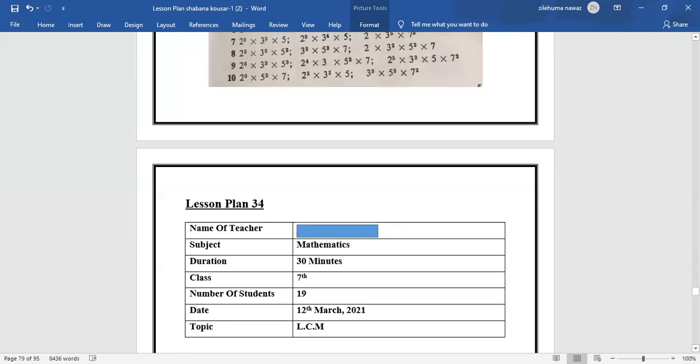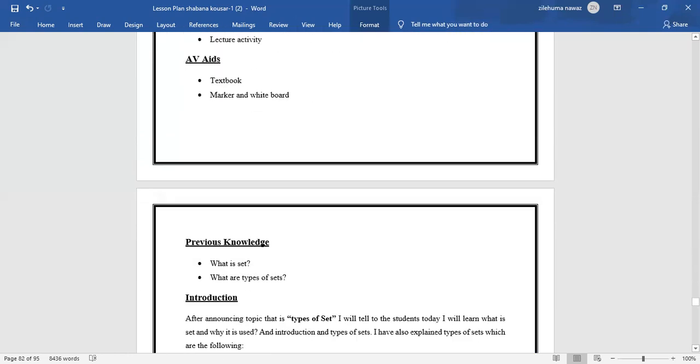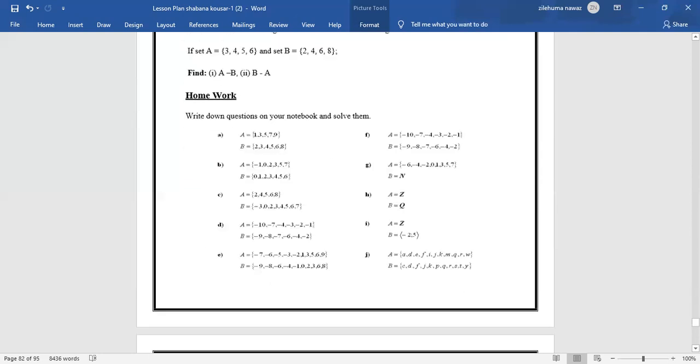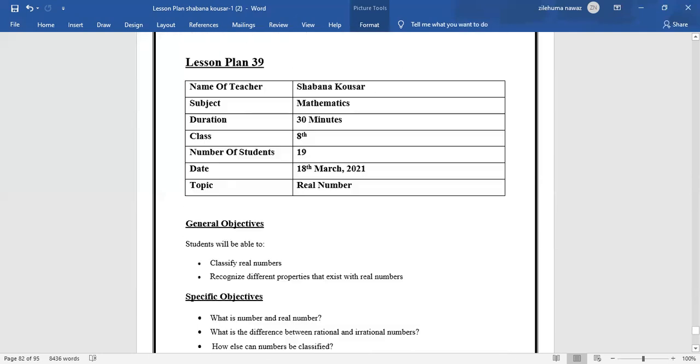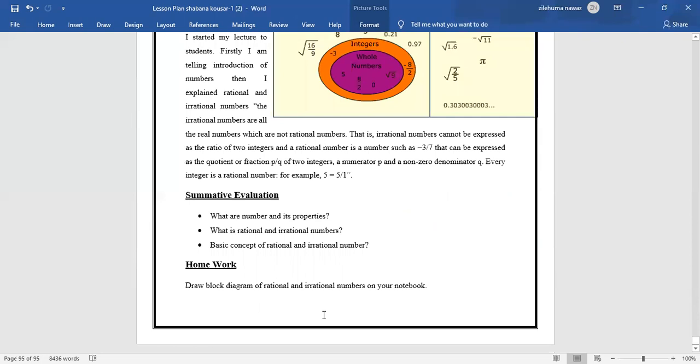So I'm going to show you the lesson plan for mathematics. I think the lesson plan for mathematics is one of the easiest lesson plans. It seems that it could be difficult, but it's not. So you can see here there's an introduction and PowerPoint presentation and all these things. So here we are done with our 40 lesson plans. And the major thing I'm trying to show you is not these 40 lesson plans.